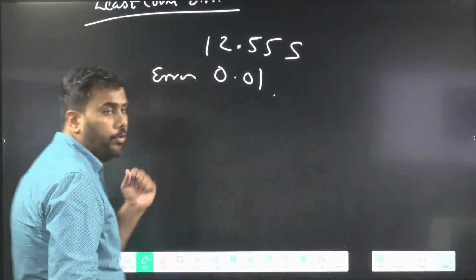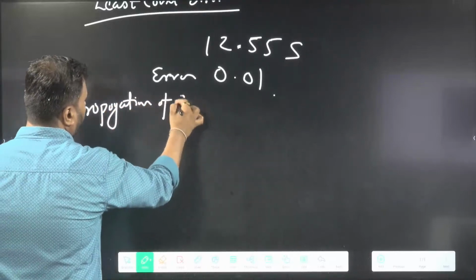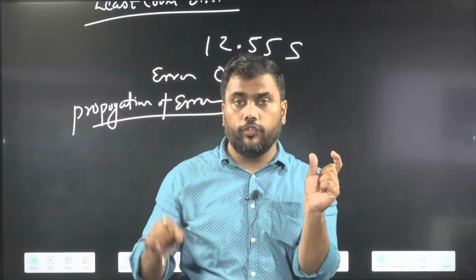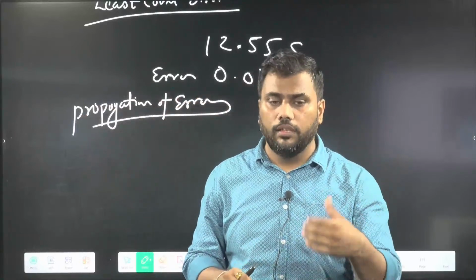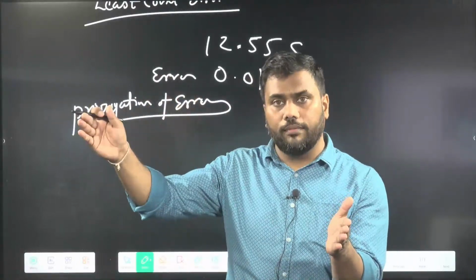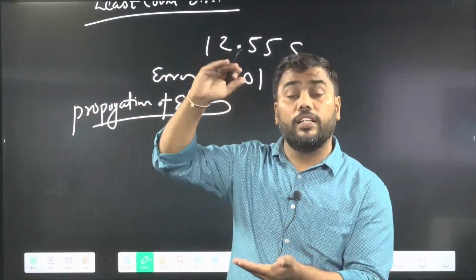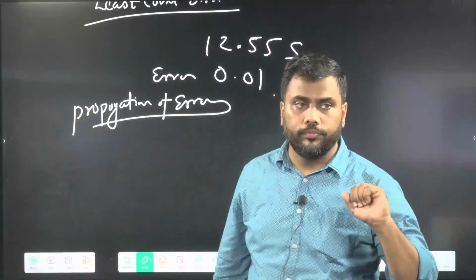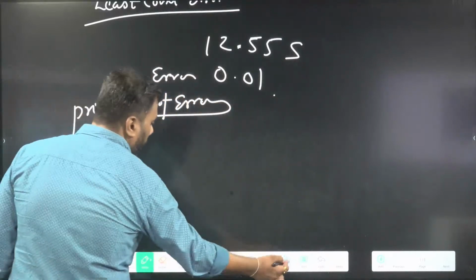Now we will understand propagation of error. Suppose we are measuring a physical quantity using two other quantities which have errors. For example, you are finding the change in temperature. You are recording the initial temperature, you are recording the final temperature. Then with the help of these two data, you are recording the change in temperature. And the initial temperature and final temperature both contain error. Then what will be the error in the change in temperature? This kind of question we are now going to address. Propagation of error.